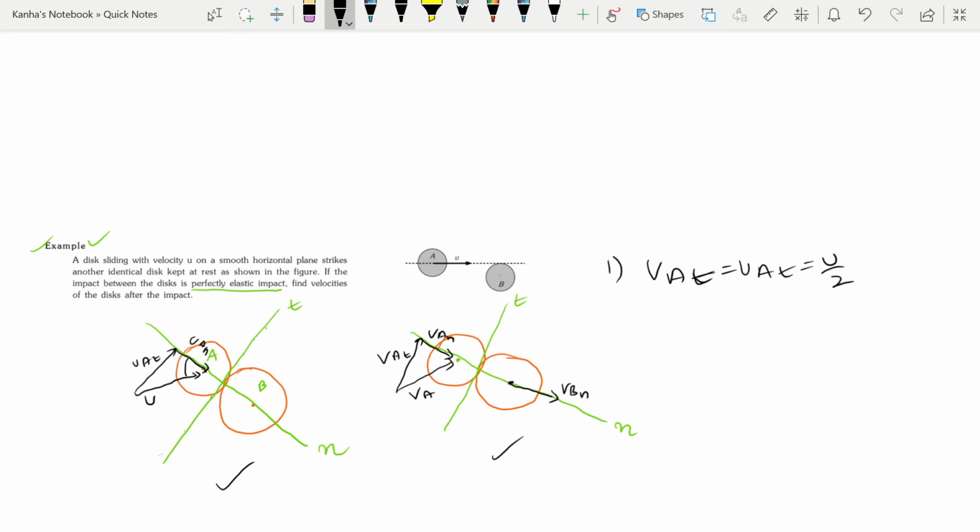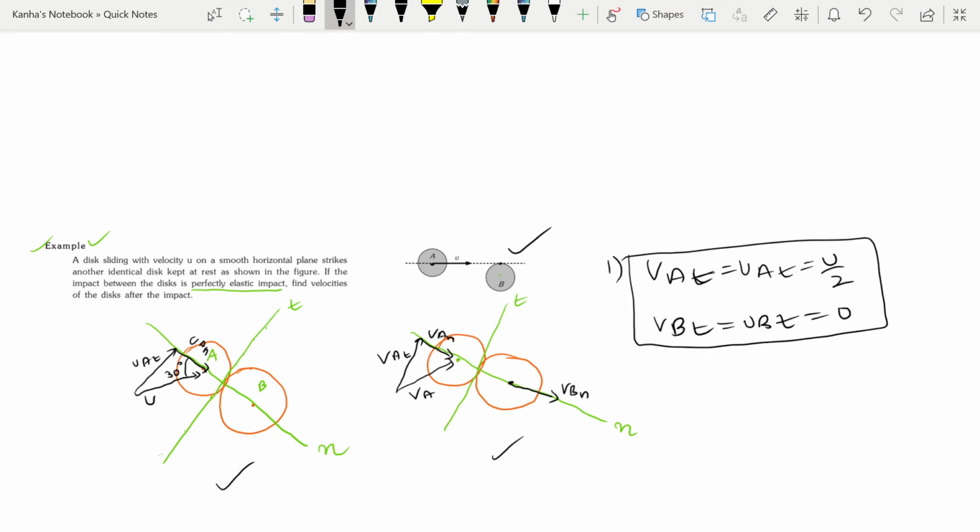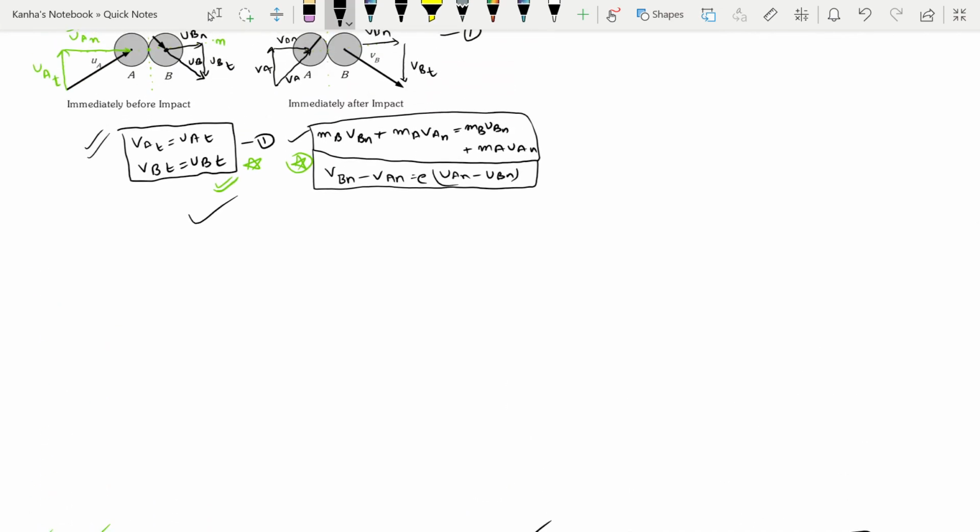This angle is 30 degrees, as it is given that my central line is hitting at the top. Okay, this is U by 2. And for my VBT, you can check this: just make the diagrams, make the two circles, and you'll find that this angle comes out to be 30 degrees. So my UBT is equal to 0. So this was my tangential direction from equation number 1.